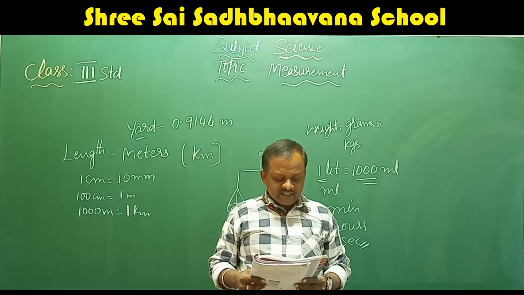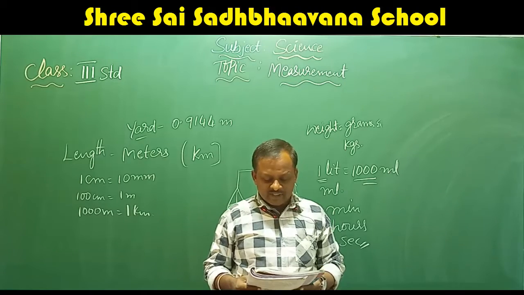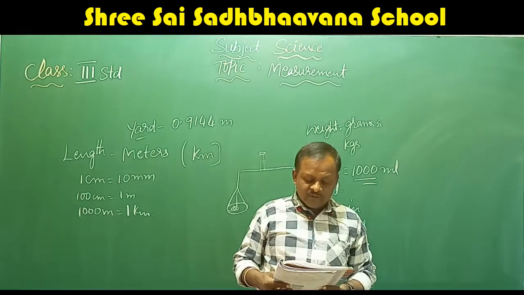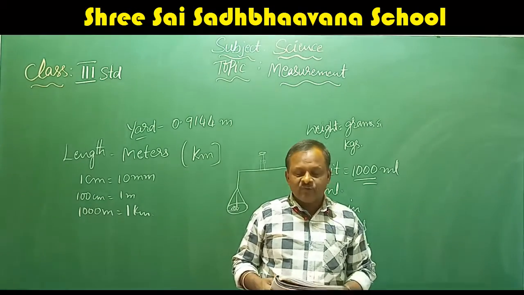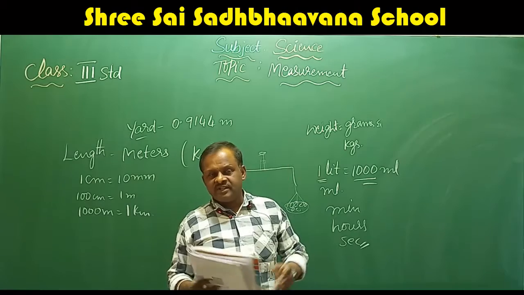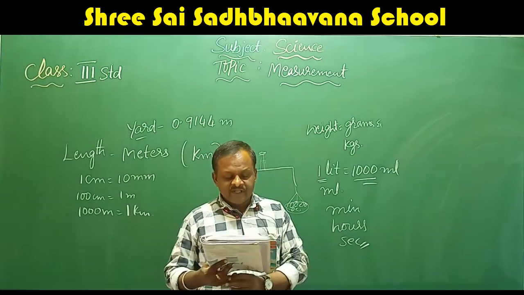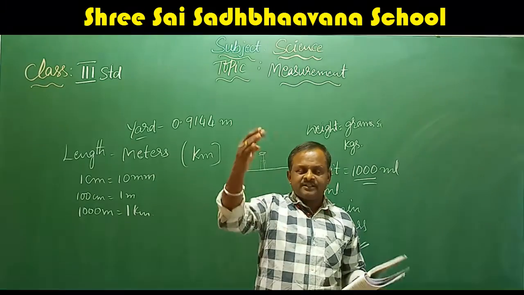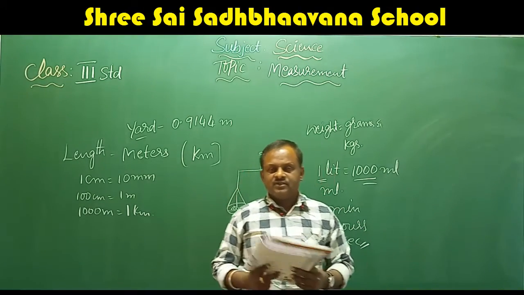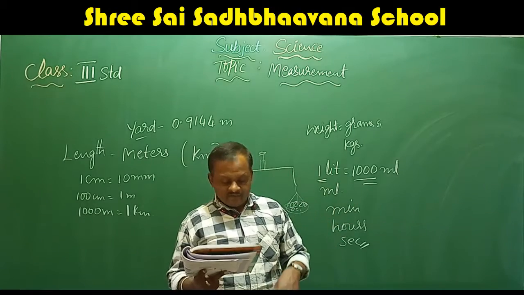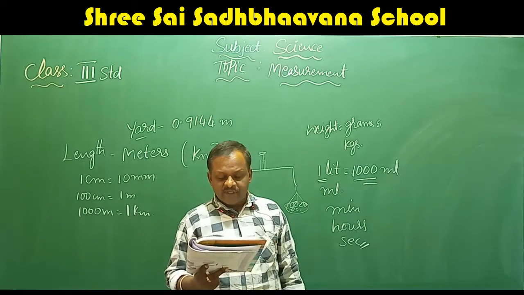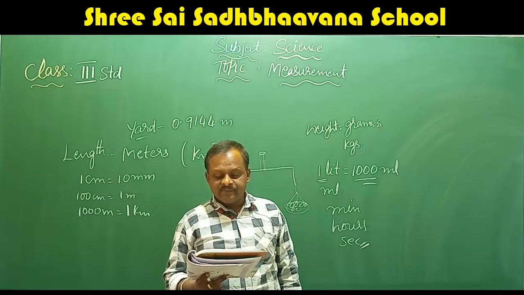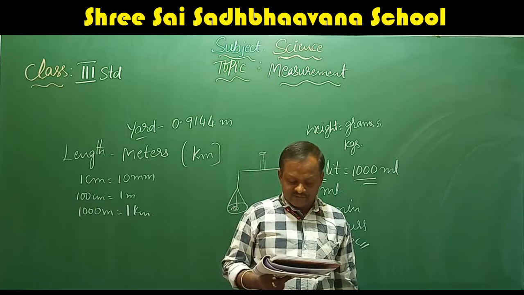Okay. Next, yard. Yard is still used commonly in India, Pakistan and Bangladesh for land measurements. 1 yard is equal to 0.9144 meters. It is not used anywhere else, only for the measurement of land. The distance between two cities or two countries is measured in kilometers because it is very far away. Next, the length of a copy, pencil and pen is measured in centimeters. The weight of fruits and vegetables is measured in grams or kilograms.